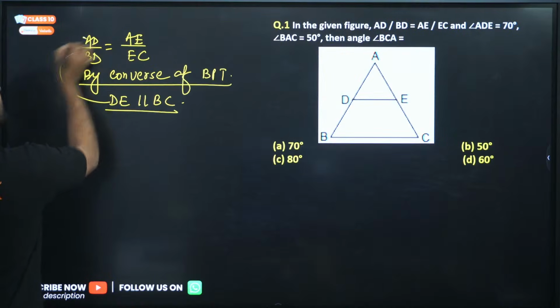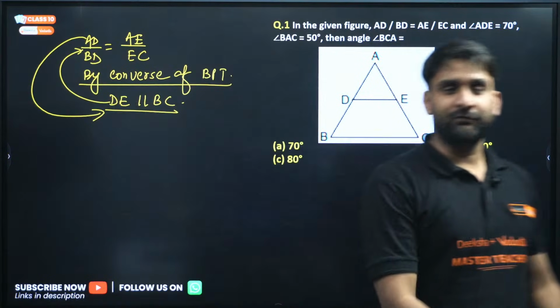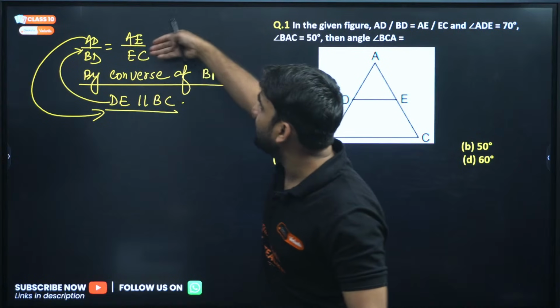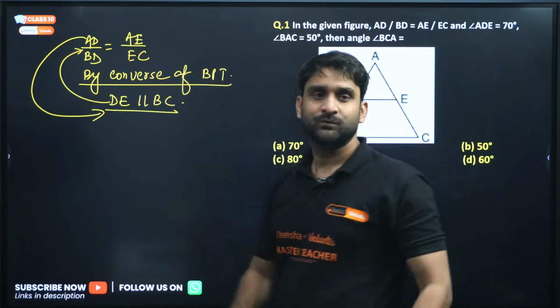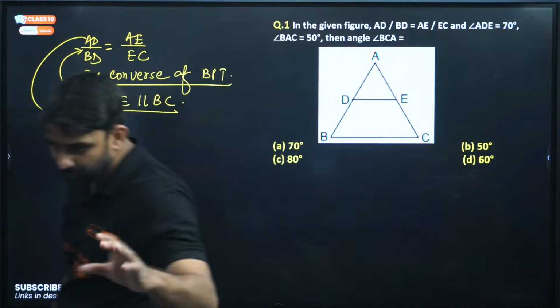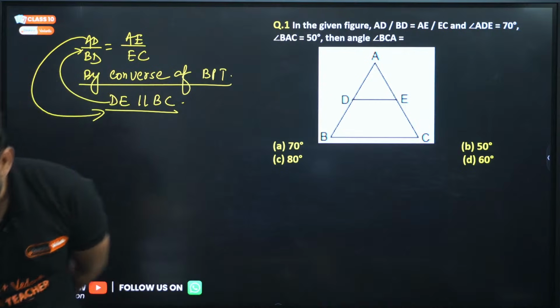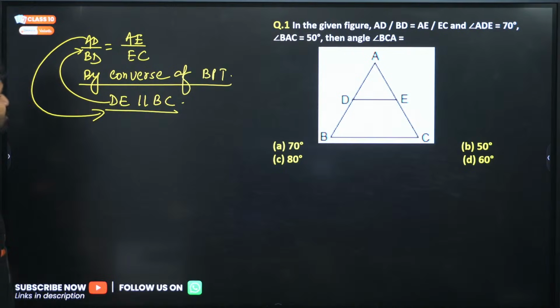If this is already given to you, we can write this. And if this is already given to you, we can write this. Both are reverse to each other. If you know DE is parallel to BC, we can write this. And if this is given to you already, you can write this. So this is called converse of BPT. I hope you are getting my point. So by converse of BPT, we can write DE parallel to BC.